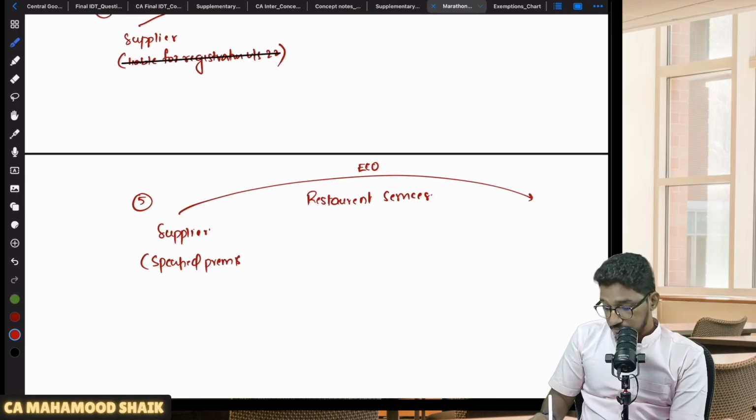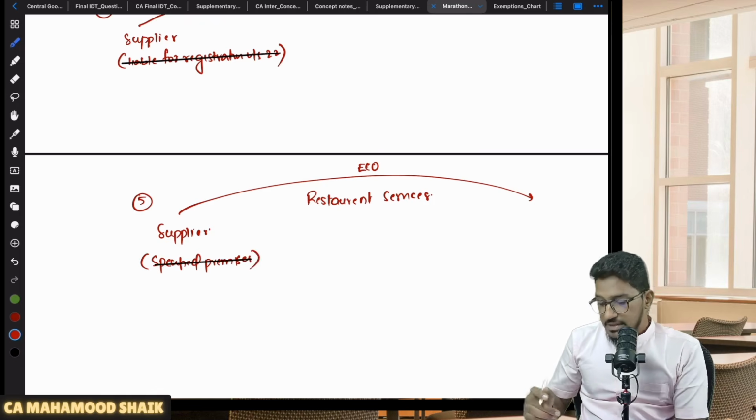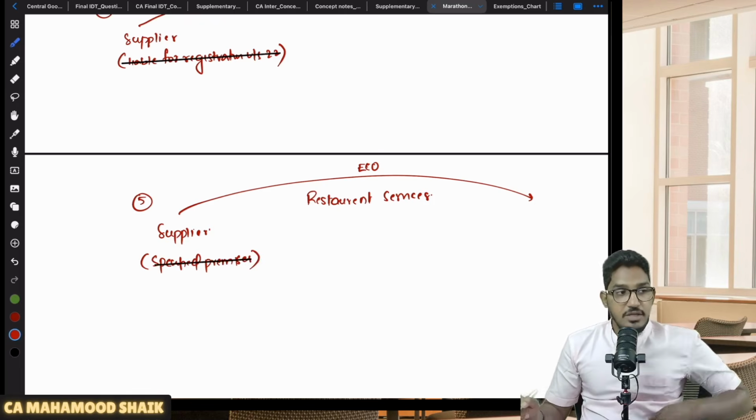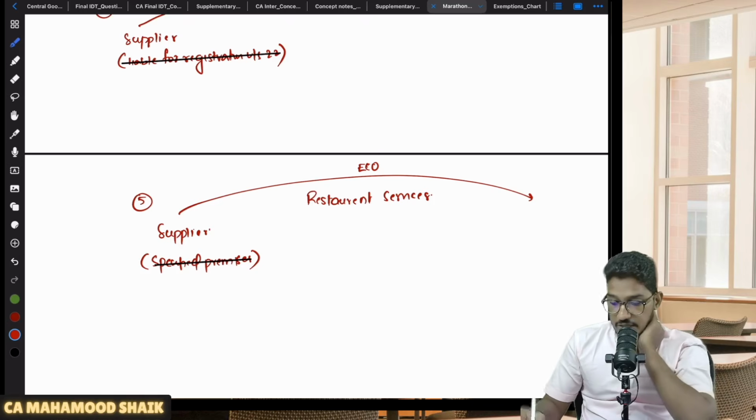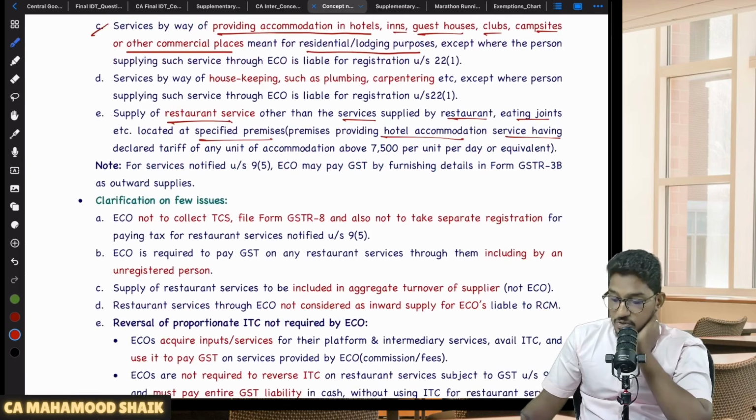If they are not located at specified premises, then 9 subsection 5 will become applicable. So now, what is specified premises? What do you mean by specified premises? Specified premises means those providing hotel accommodation service, those restaurants which are at a hotel, at a place where it is providing hotel accommodation,